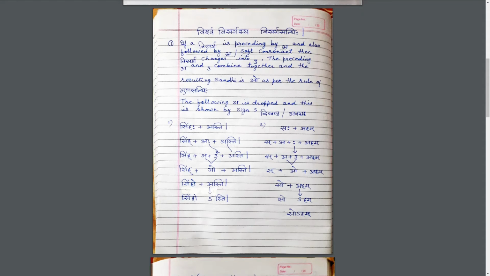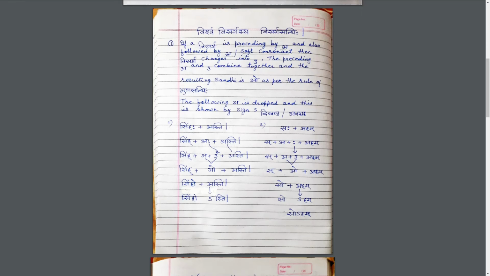Now this Simho plus Asti will be there. Now as Simho is ending in O and after that Asti is there, there is one rule of Sandhi that if the first word ends in A or O and the second word is starting with A, then this A which is starting in the next word will be replaced by Dvikhanda, which resembles S alphabet of English. So the answer will be Simhosti.